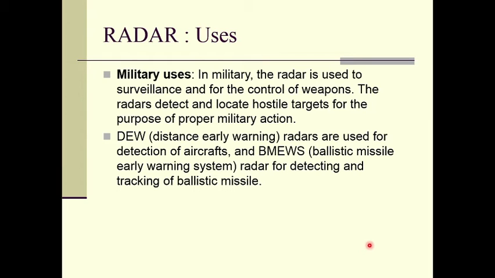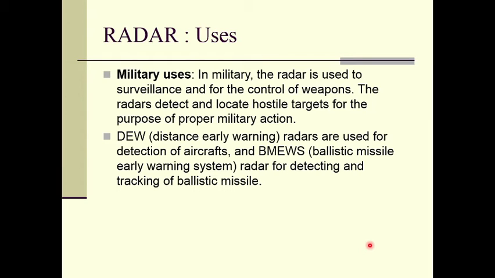That means if any foreign or enemy aircraft or missiles are incoming towards the land, in that case they will be detected by these two systems, DEW and BMEWS.